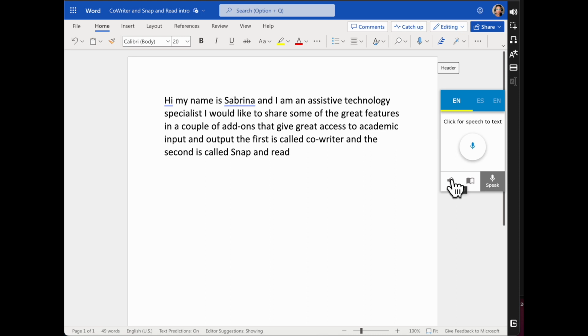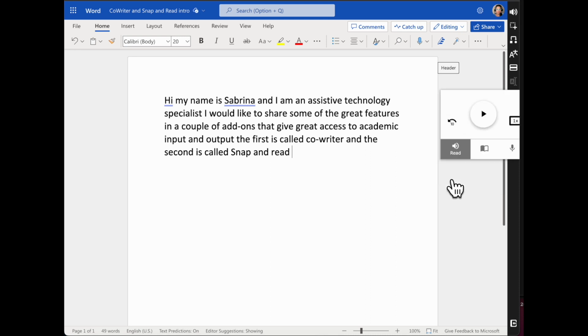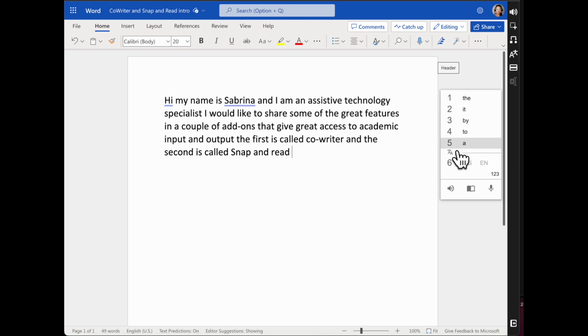All right, that is the dictation feature. And now we're going to go over here to our word prediction feature. So if we're starting a new sentence, these are some of the popular words that start off sentences.